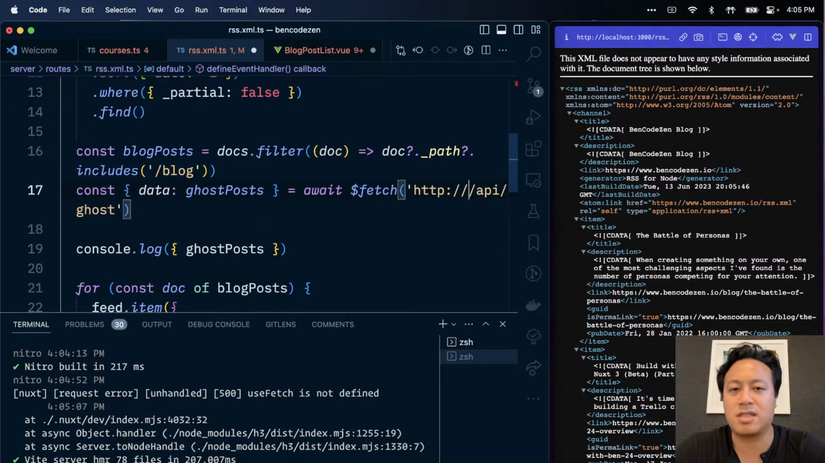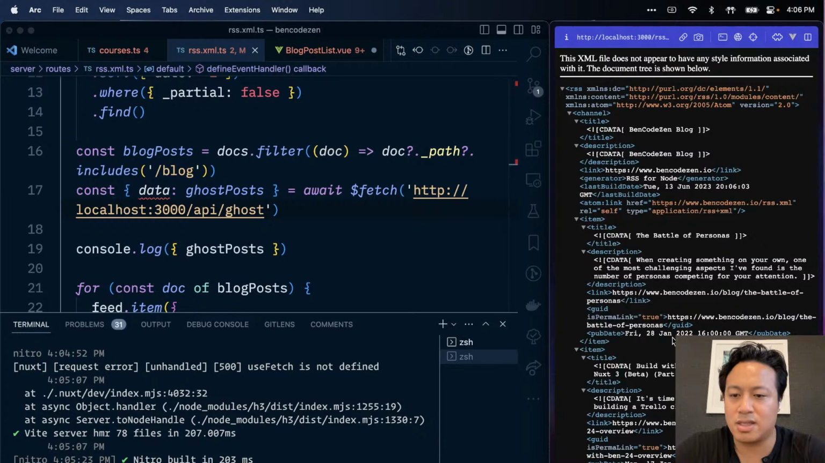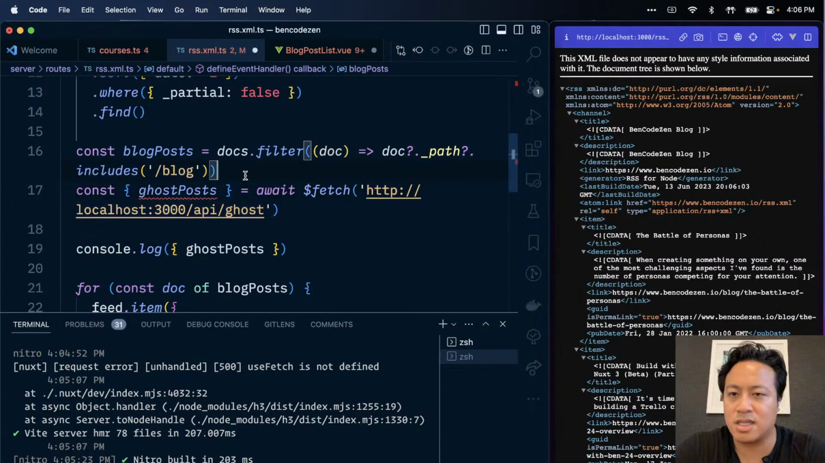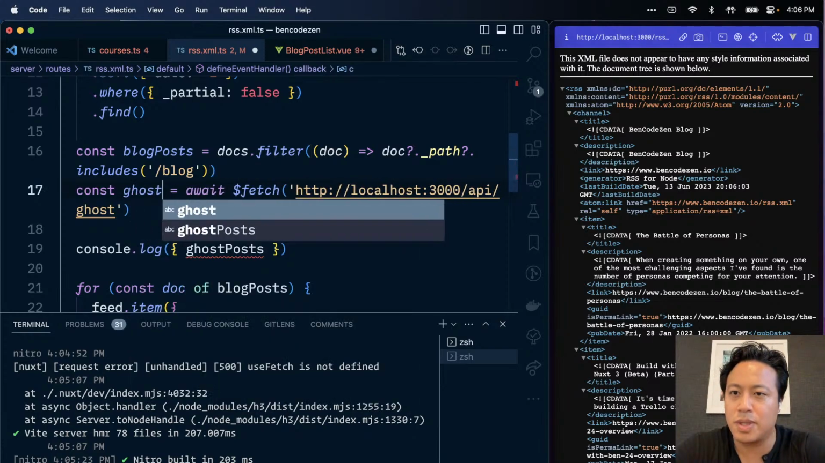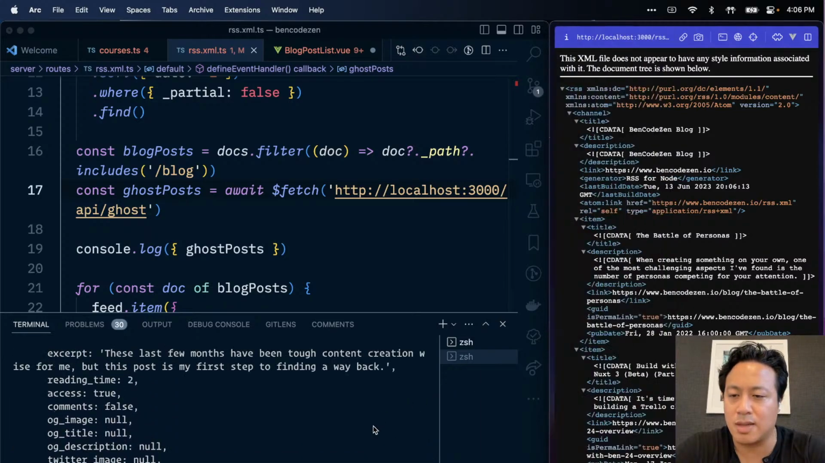Okay, what if I let's just force it. What if I did localhost 3000 like this and then refresh? Still undefined. Okay, let's just do, actually, you know what? Let's just do like this. Ghost post equals this and refresh. Oh, okay, something did come up now.